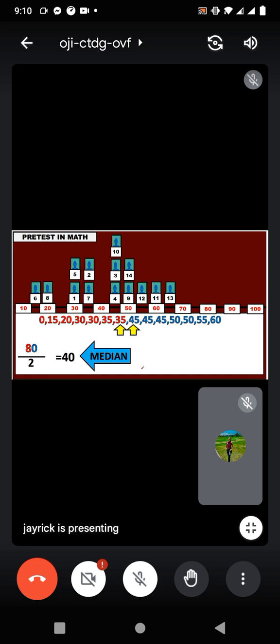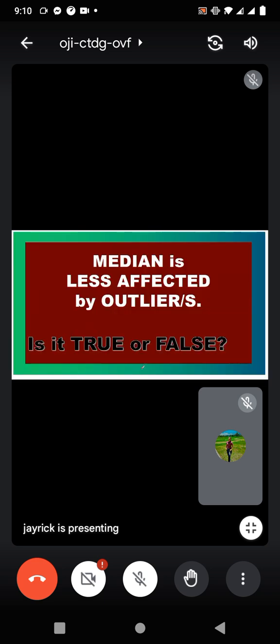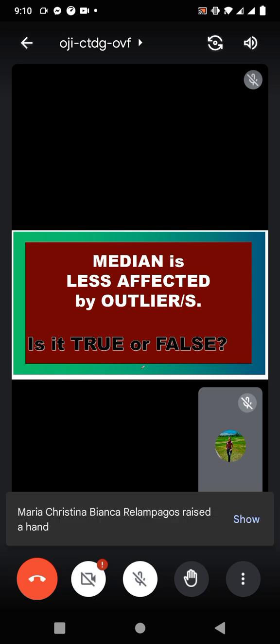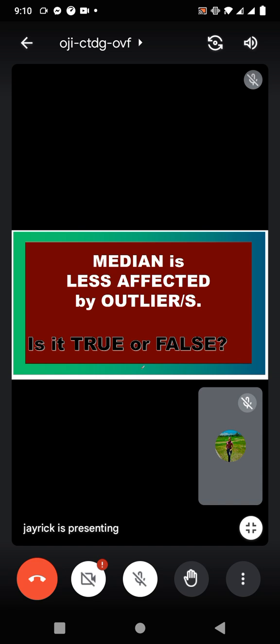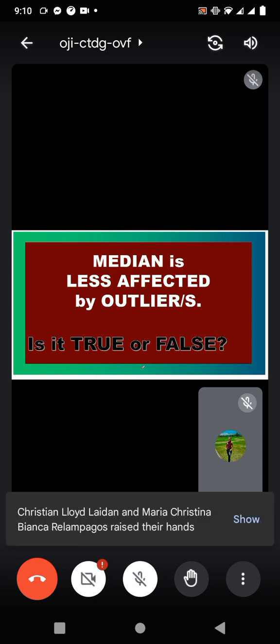So, questions, clarifications? Am I making myself clear? Do you get how we got the median value, which is 40? Questions? Okay. Now let's move to this. Based on your understanding of the concept of median, I'd like to assess you with this question. Median is less affected by outliers. Is it true or false? Less affected? Is it correct?